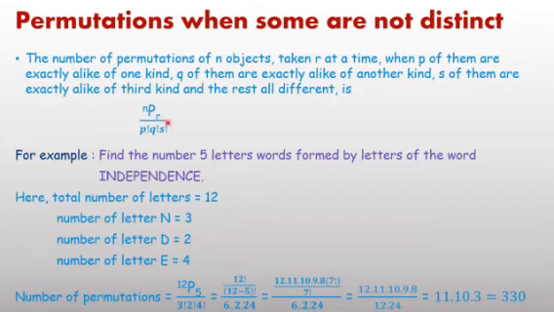Now think of one more condition. I have written "taken all at a time". If you are taking all the letters at a time in the same question, what will be the answer? Easily you can observe that it is nPn, and the value of nPn is factorial n. The next case we are going to take is this.